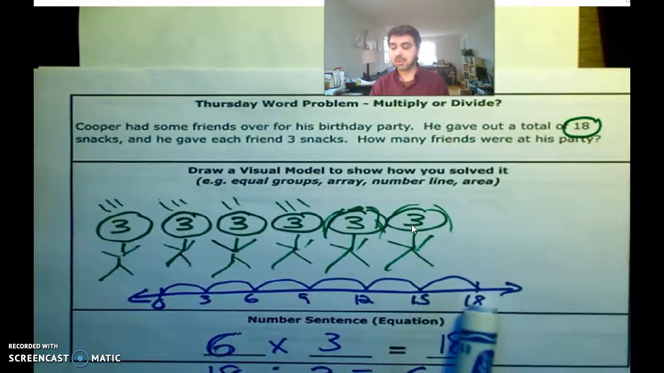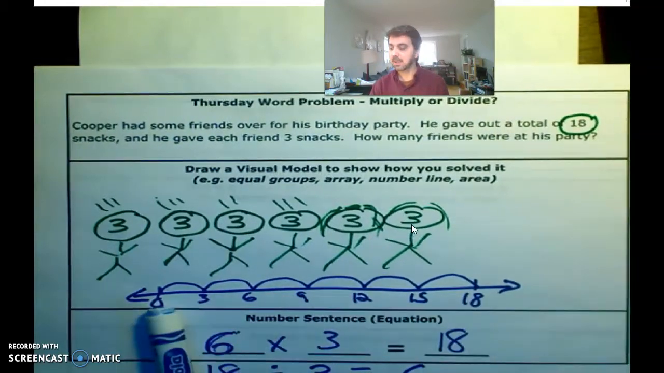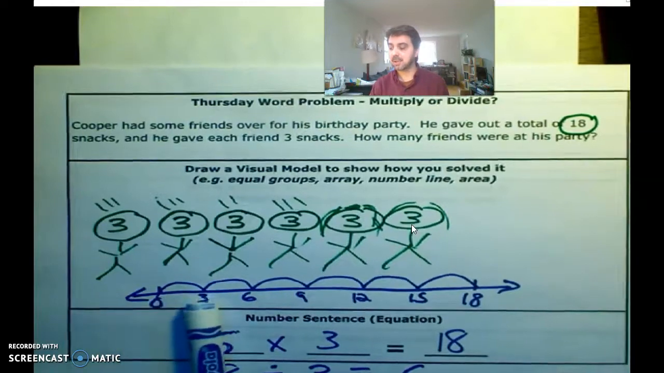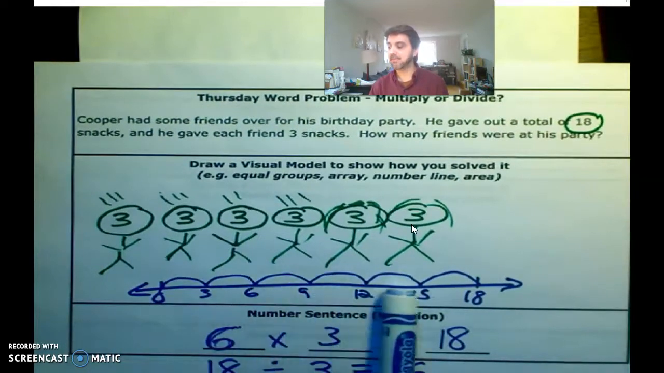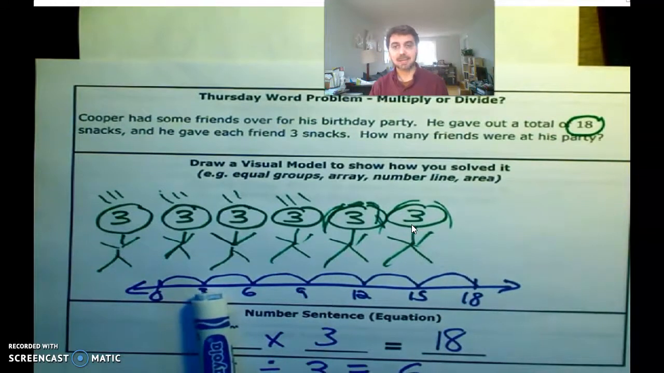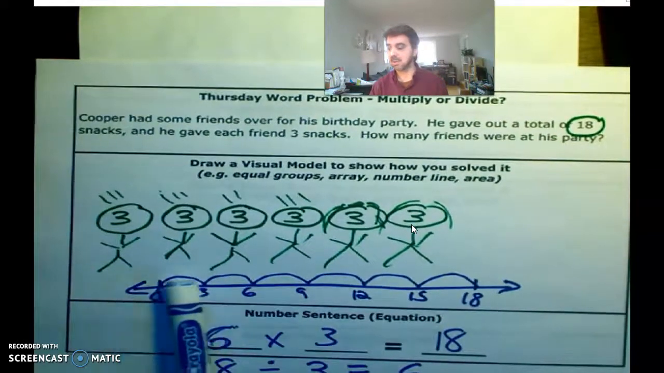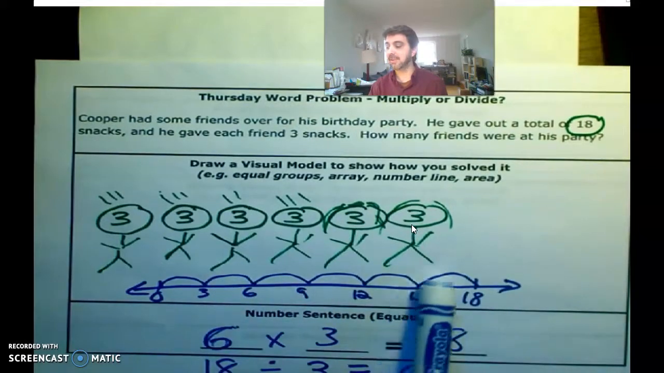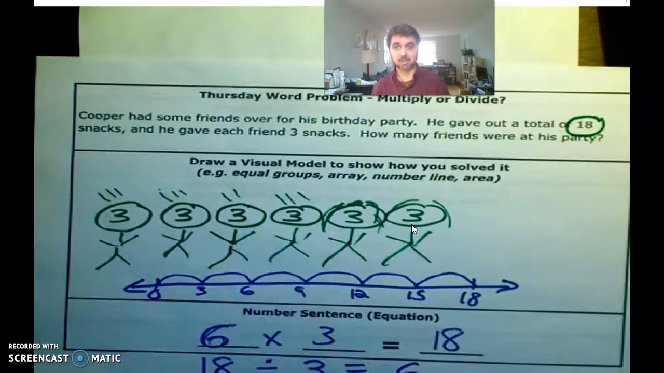So if you know there's 18 snacks and each kid got 3, you could just skip count by 3s until you got to 18 and then figure out how many times you jumped. So let's see, 1, 2, 3, 4, 5, 6, just like we got up here.